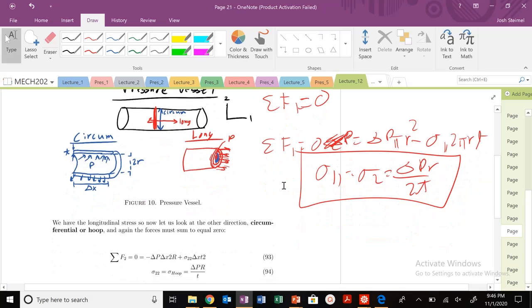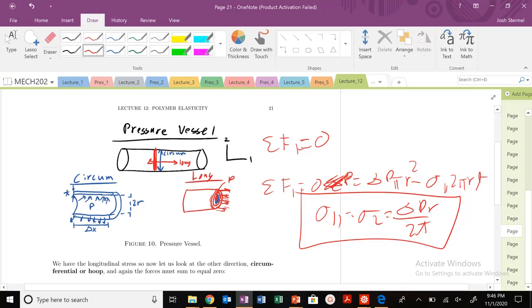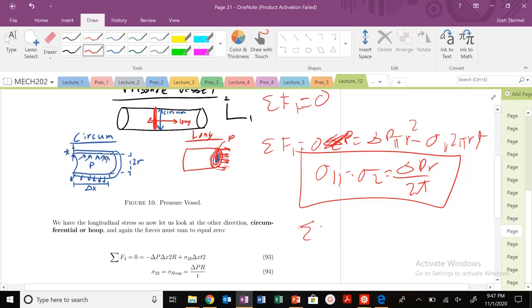So for the circumferential section, if I want to figure out sigma 2, I sum the forces in the 2 direction, which goes along this circumference, while the longitudinal direction goes lengthwise. Making sure those are equal to 0, I want to do the same idea.